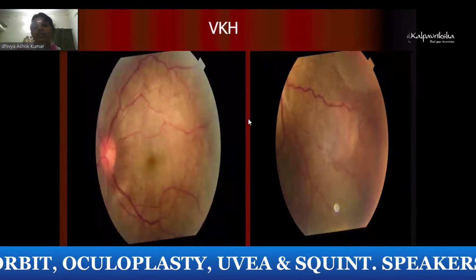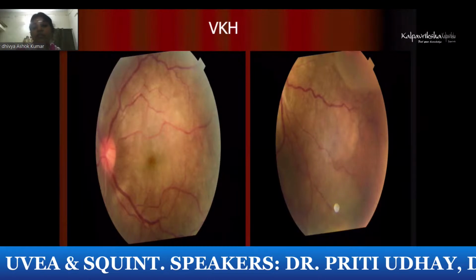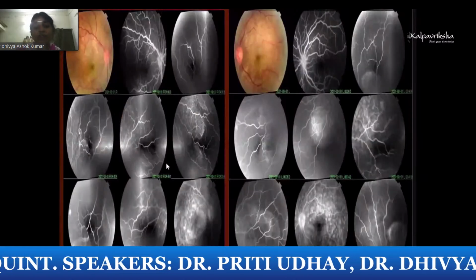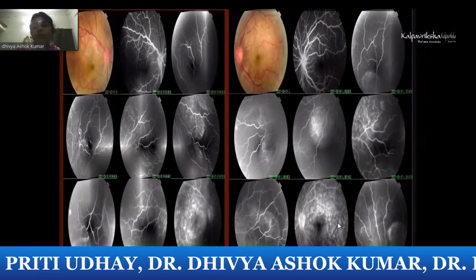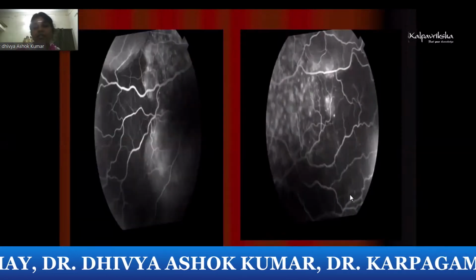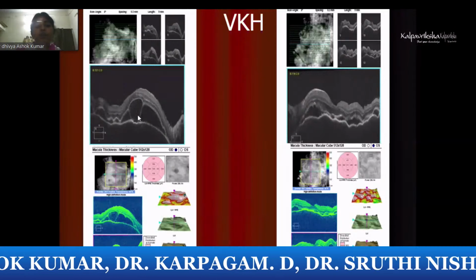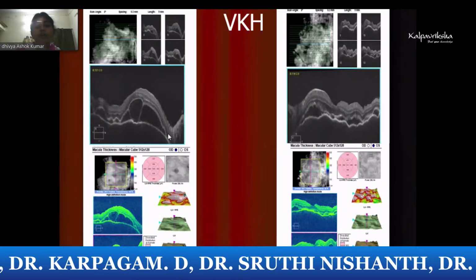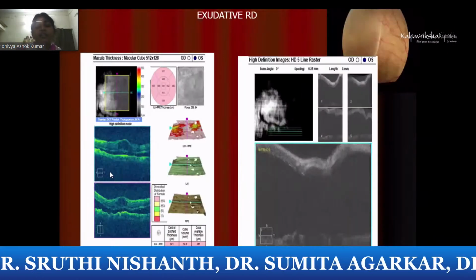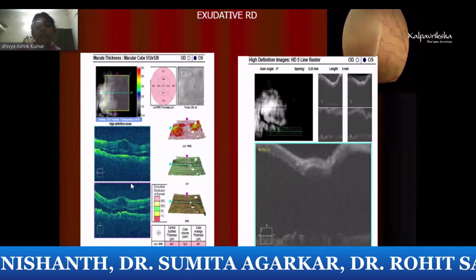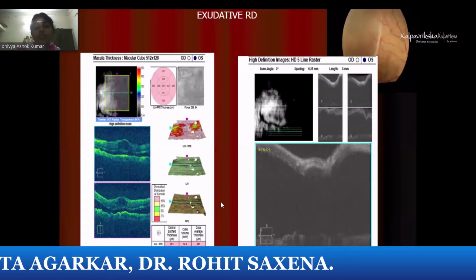It's a pan-uveitis. We can have anterior to posterior presentation. Here you can see the choroiditis with serous detachment. So this patient required an FFA, where you can see leaks and pinpoint hemorrhages typical of VKH. And you might require OCT to look for these fibrinoid changes. The septations are typical loculated septations seen in VKH. Unlike your exudative RD, this is a patient with exudative RD where it's clear serous fluid without any loculations. You can see the elevation of the retina.